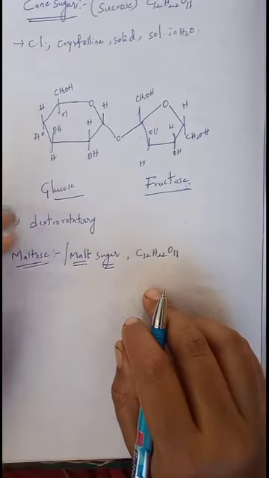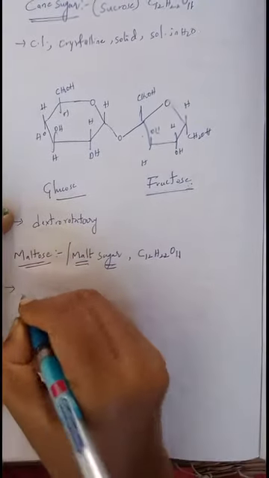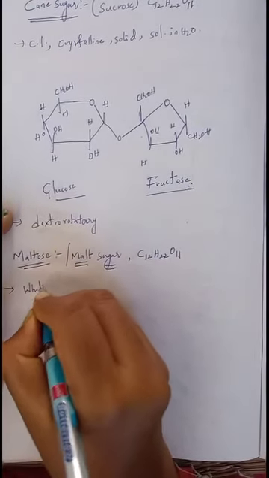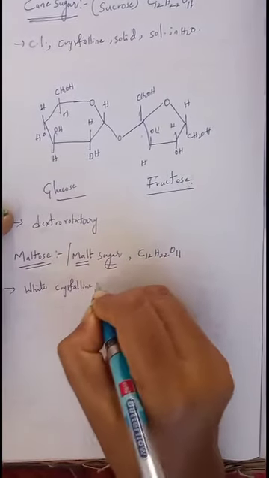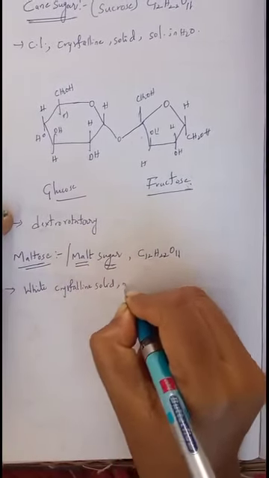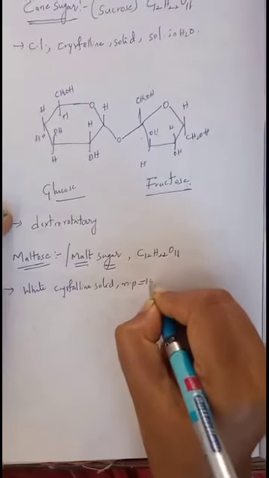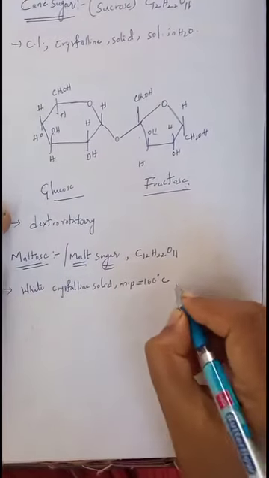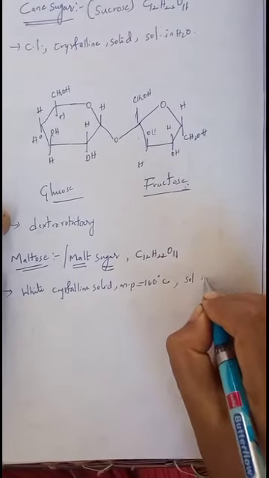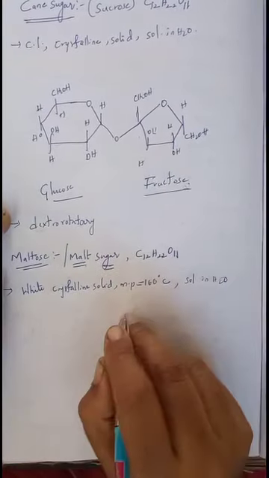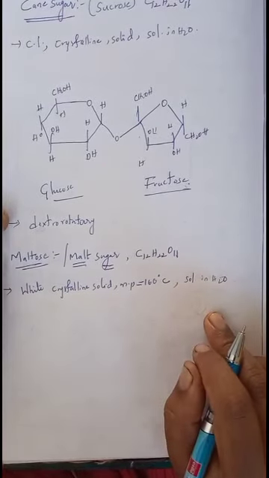It is a white crystalline solid and has a melting point of 160 degrees Celsius. It is highly soluble in water. These are the important characteristics of maltose.